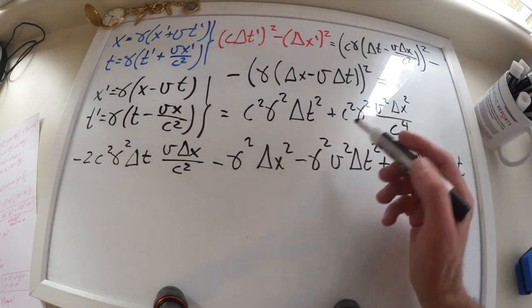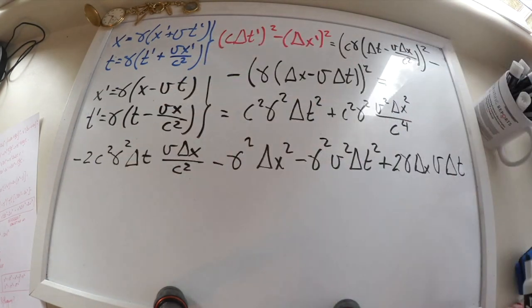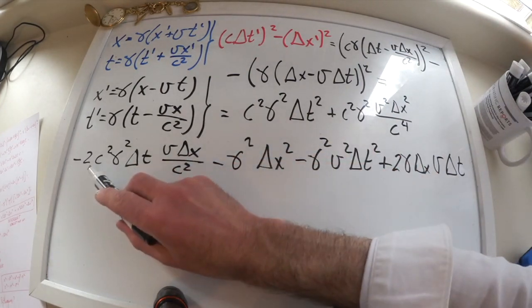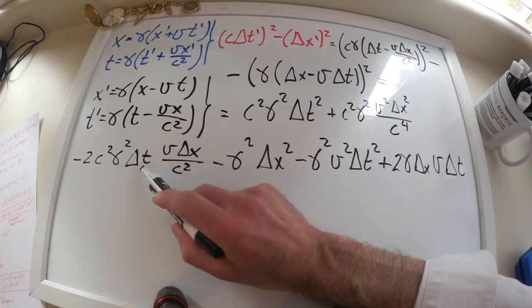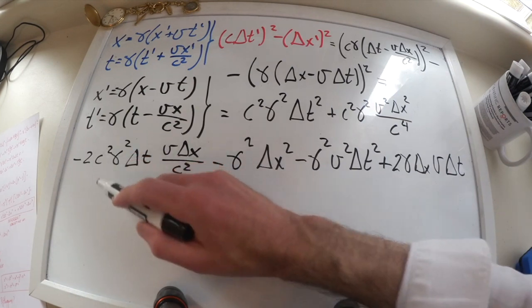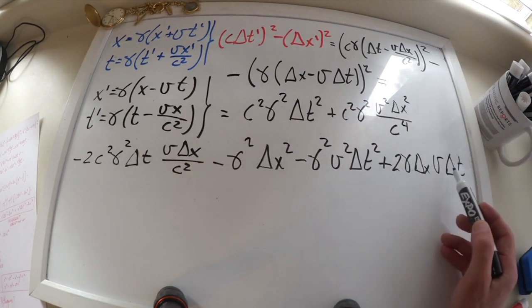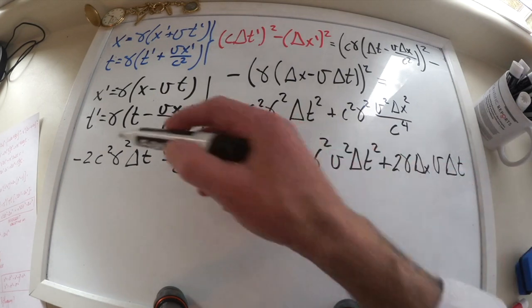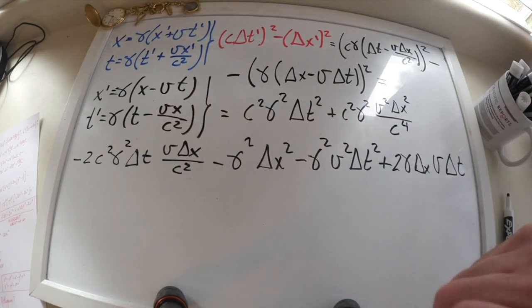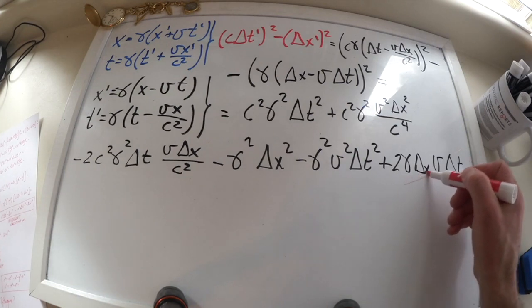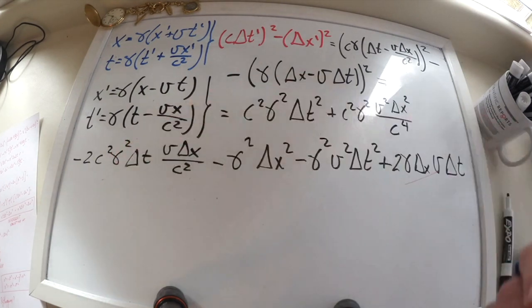For example, I can cancel this c squared with that c squared, and then I will have negative 2 c squared gamma squared delta t v delta x, sorry, not with the c squared, which is 2, I have a positive 2 gamma squared delta x delta t v. So this term will be cancelled with the other one. So this term here cancels this other term here, and this gets a little bit simplified.